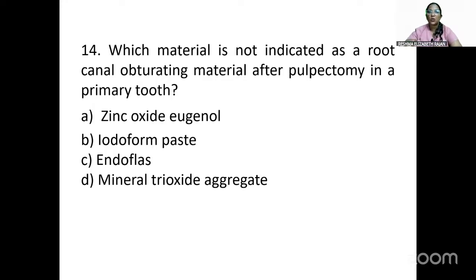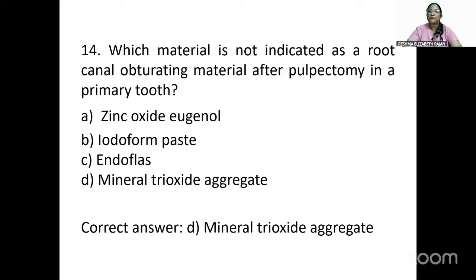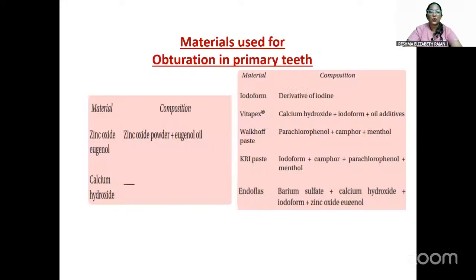This is mainly used in pulpotomy to create a barrier, or in cases of remineralization or apexogenesis. So the answer will be mineral trioxide aggregate. The materials used are zinc oxide eugenol, calcium hydroxide, iodoform, Vitapex, Walkhoff paste, KRI paste, and Endoflas.